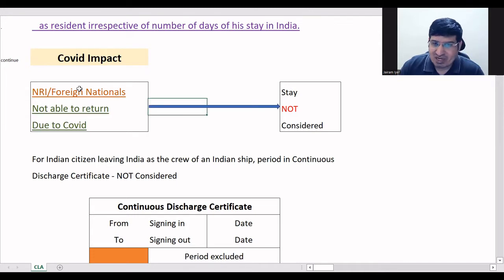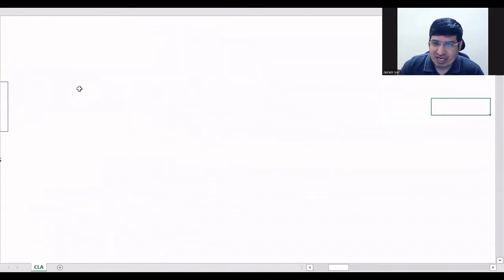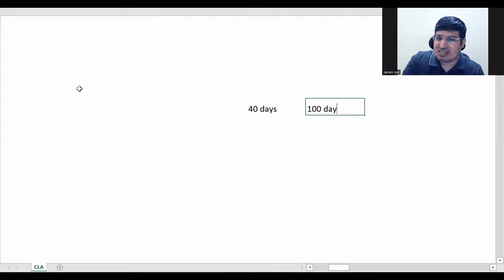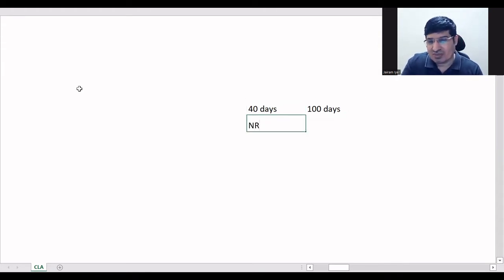So what has happened, even now you can say for that matter, okay? Say there is a person who actually came to India for only 40 days. He has come to India for only 40 days. Okay. But because of COVID, he had to stay, and in all his stay has become 180 days. Because of COVID, he had to stay back for 60 more days. Now, earlier, say he was non-resident. Now, after staying 180 days, he's becoming resident. ROR, let us say, whatever. Okay.